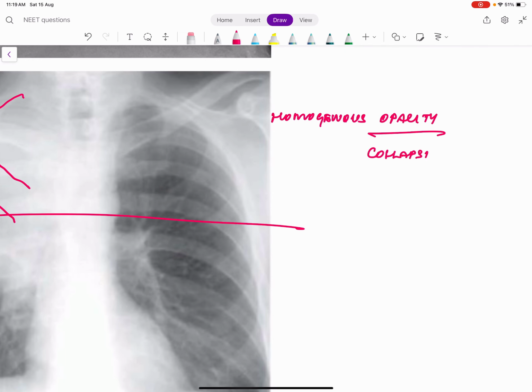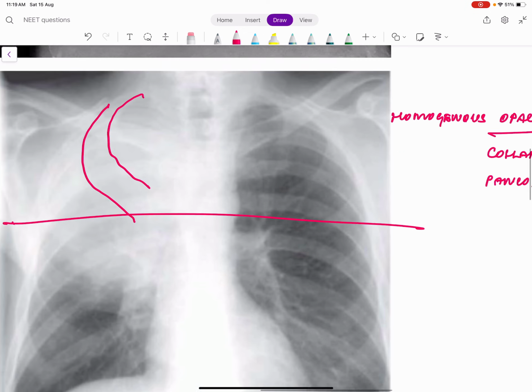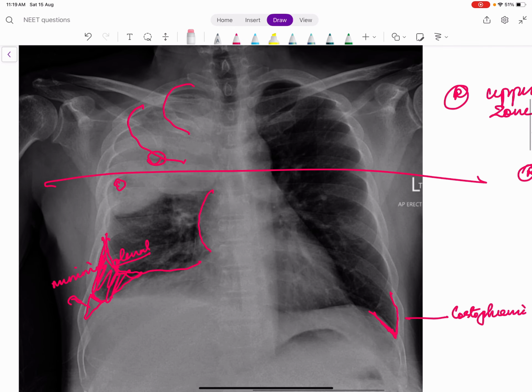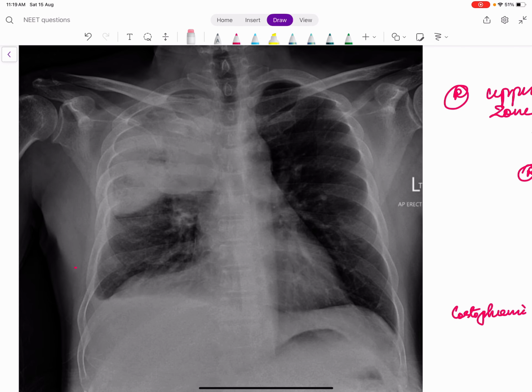So this is the typical Pancoast tumor which I was telling you. Okay, Pancoast tumor, right upper lobe collapse. The history will be like a tumor, brachial plexus involvement. Now from this image, right upper lobe consolidation image, one extra finding you can make out.